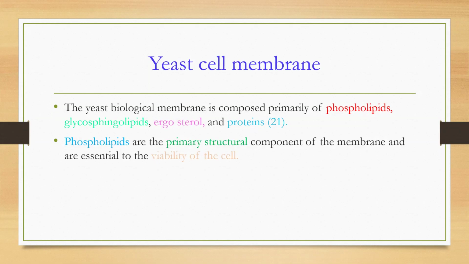Next, phospholipids are primarily structural components of the membrane and are essential to the viability of the cell. Phospholipids and the primary structural components both are very very important for viability of the cell.